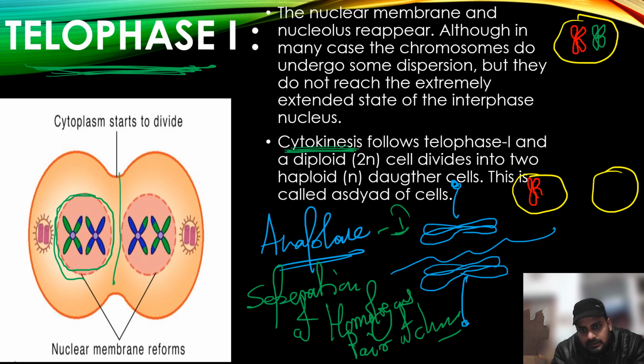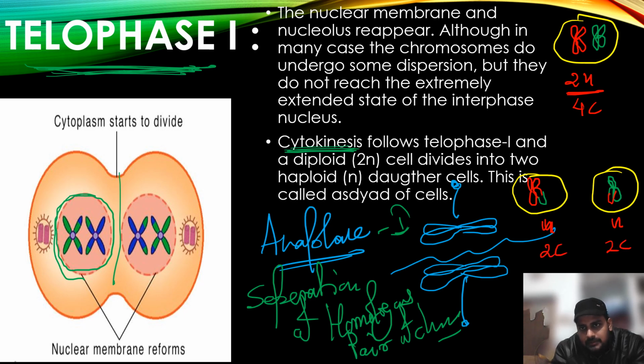I have told you that in anaphase 1, the homologous pair of chromosomes separates. So you will see it like this. If this cell has 2n chromosomes, then these will have n chromosomes each. If this cell has 4c DNA, these will have 2c DNA each.